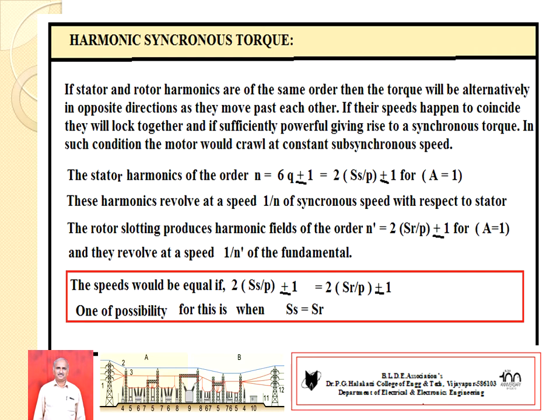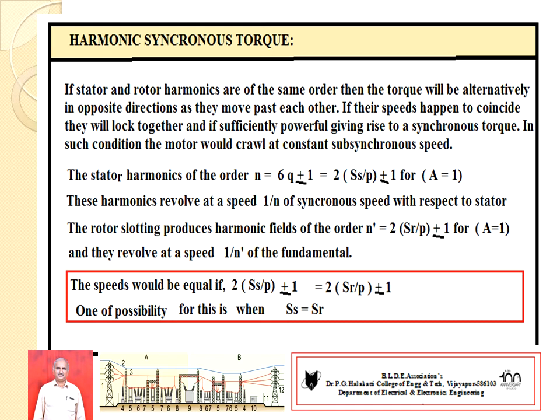The stator harmonics of order n, where this condition gives 6q plus or minus 1, may be approximately equal to 2 times the stator slots per pole plus or minus 1 for q equal to 1. These harmonics will revolve at a speed of 1 by nth synchronous speed with respect to the stator.